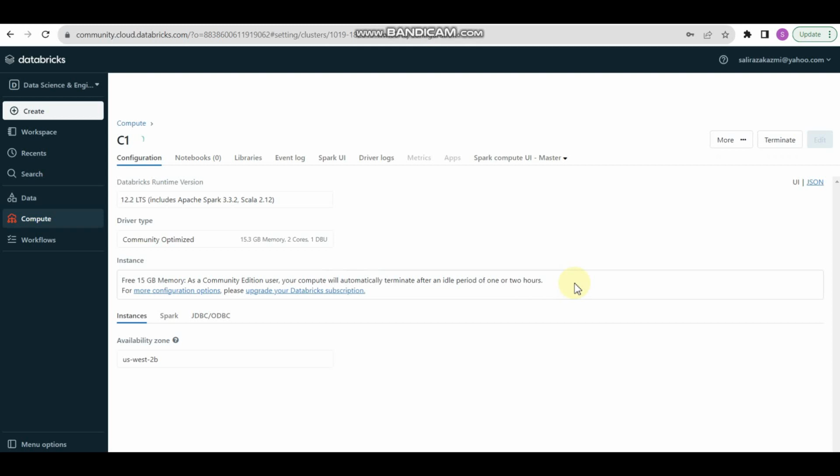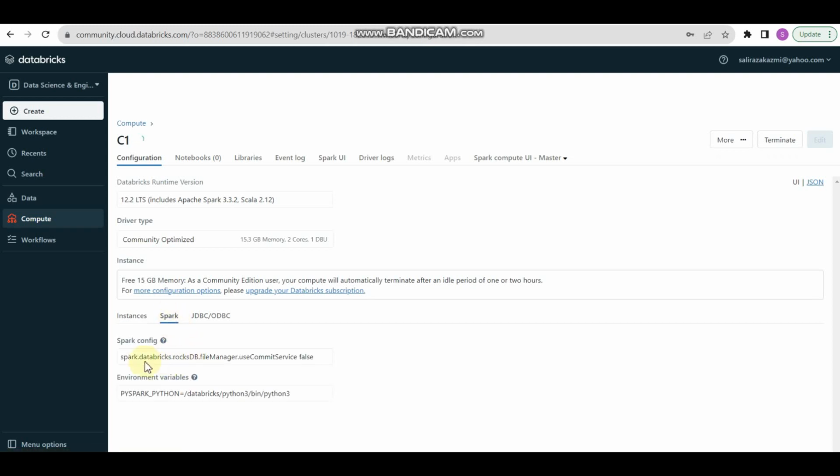For example, if you stop working at midnight or night and then come back the next morning, you may find that your cluster is no longer available. And finally we have a zone, US West 2B. It can be any Indian zone, UK zone, or Singapore zone, depending on the availability of the zone.